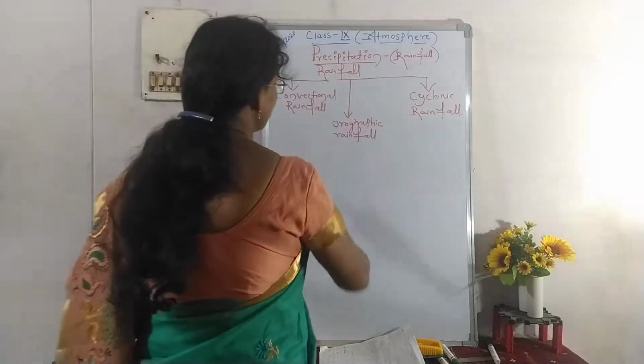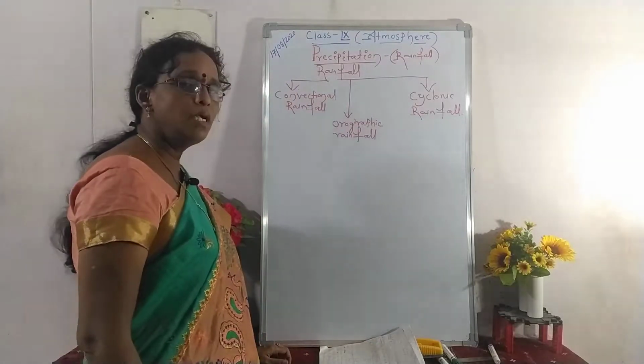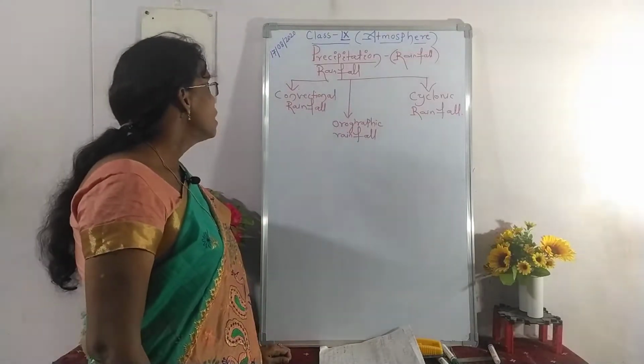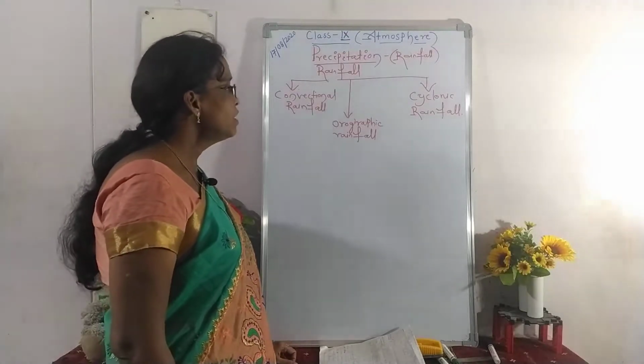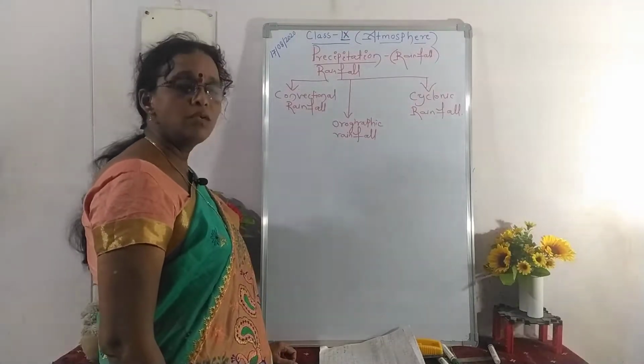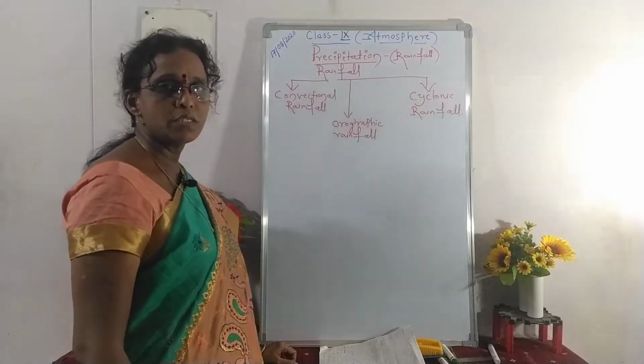Let us discuss in detail the three types of rainfall: what is the meaning of convectional rainfall, what is orographic rainfall and what is cyclonic rainfall, with definitions.